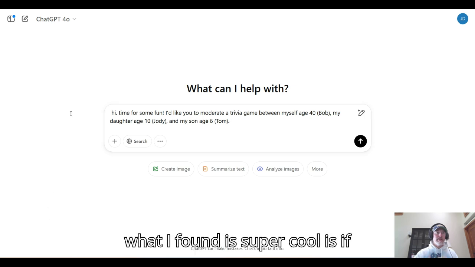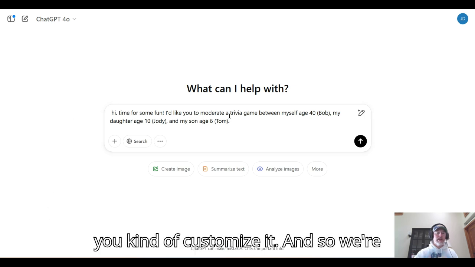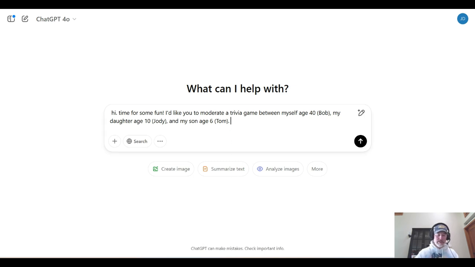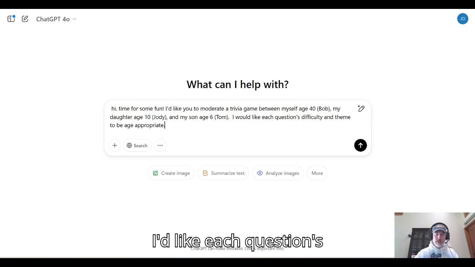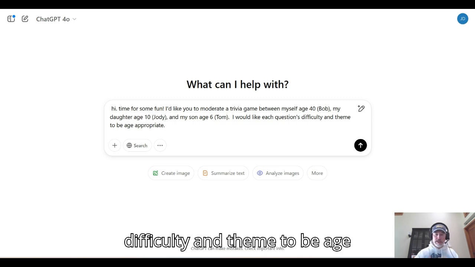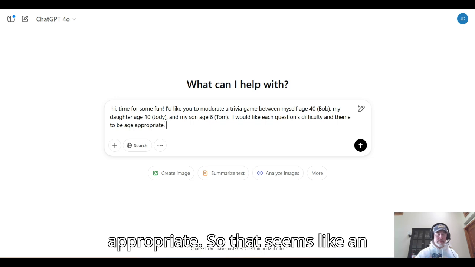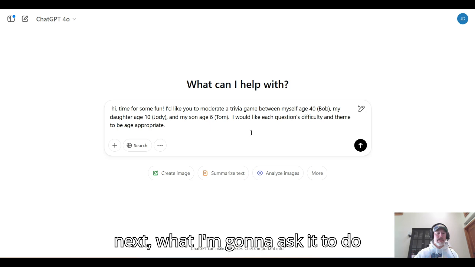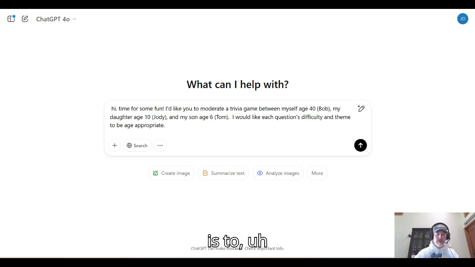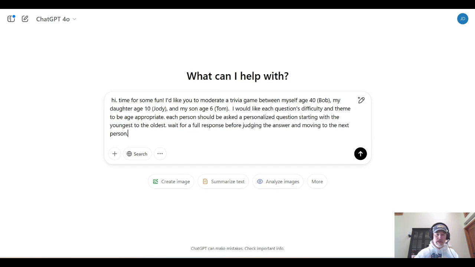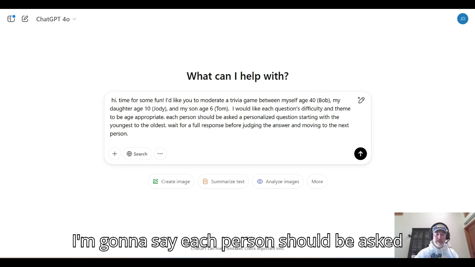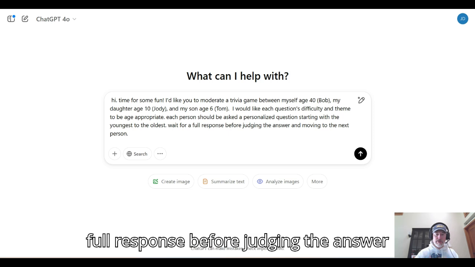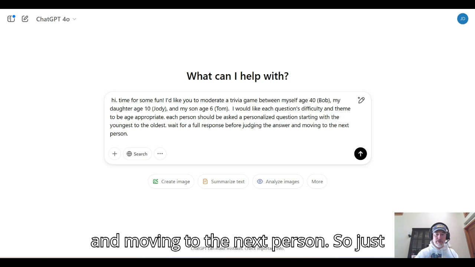But what I found is super cool is if you customize it. So what we're going to add to the prompt is, I'd like each question's difficulty and theme to be age appropriate. That seems like an obvious thing you'd want. And then I'm going to say that each person should be asked a personalized question, starting with the youngest to the oldest. Wait for a full response before judging the answer and moving to the next person.